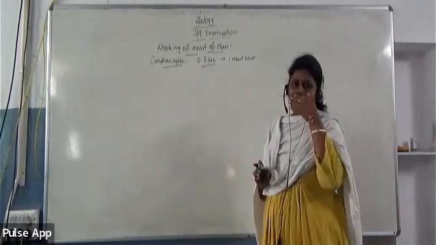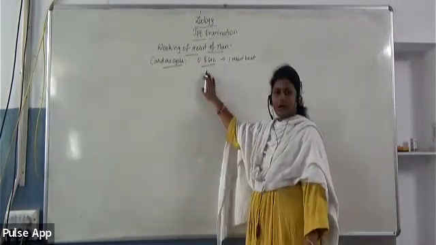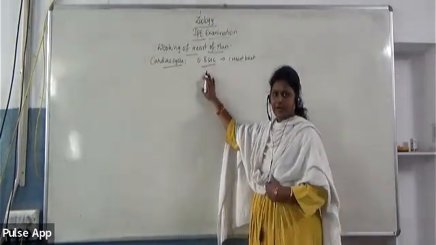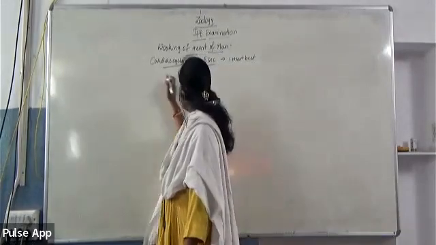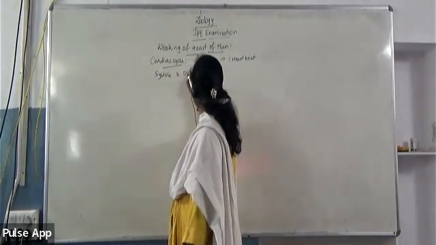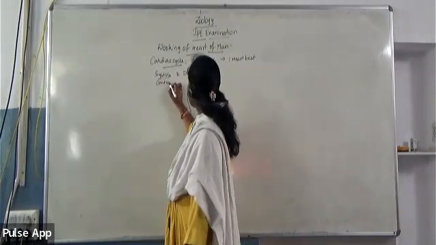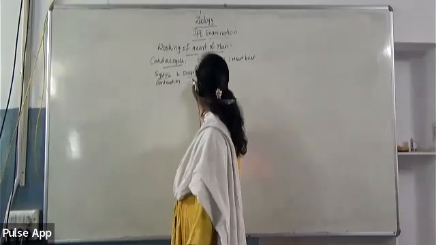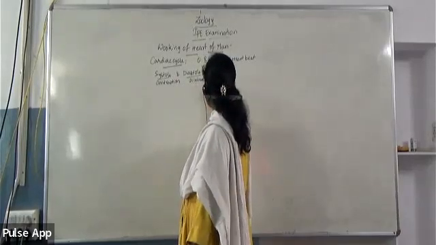In order to complete one round of blood circulation or one heartbeat, the cardiac cycle takes 0.8 seconds. And this cardiac cycle mainly involves systole and diastole, where systole means contraction and diastole means getting dilated or relaxed.